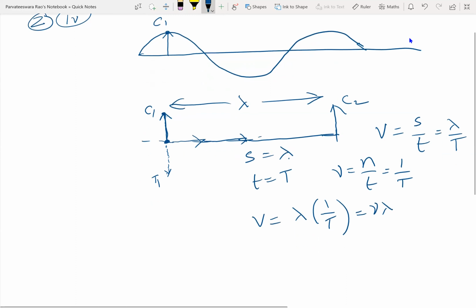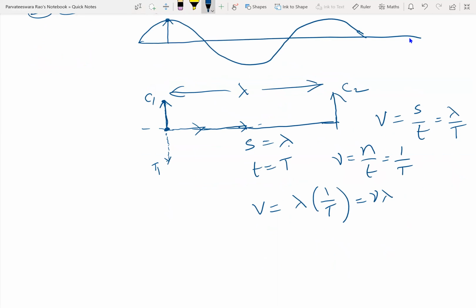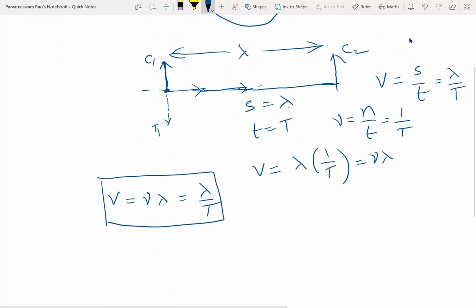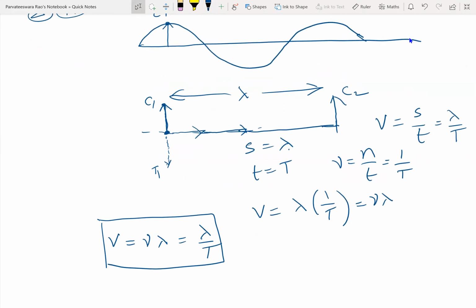Therefore, in case of a progressive wave, the relation between the speed, frequency, and wavelength can be written as V is equal to nu lambda is equal to lambda by capital T. So this is the relation between the speed, frequency, wavelength, and time period. This is called the wave velocity.